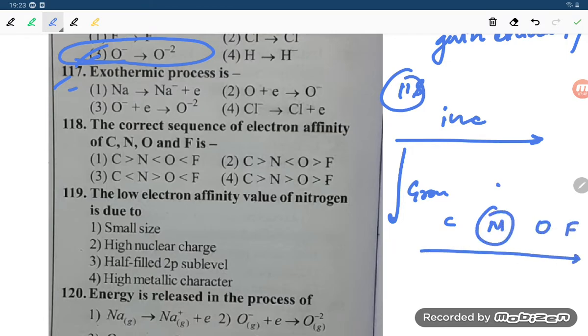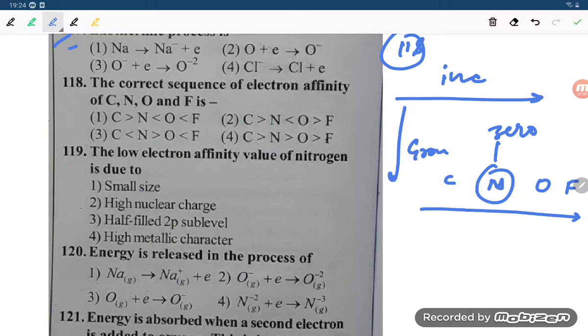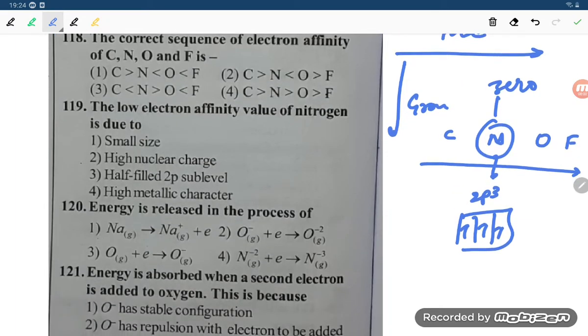Nitrogen has 0 electron gain enthalpy because of a half filled orbital. Nitrogen is what, student? 2p3. So this is a half filled orbital, so it is not going to receive the electron, so it has 0 electron gain enthalpy. So if you want to arrange, nitrogen will be the least.